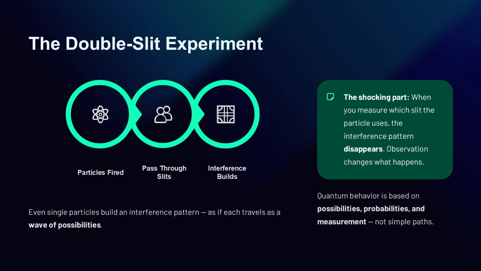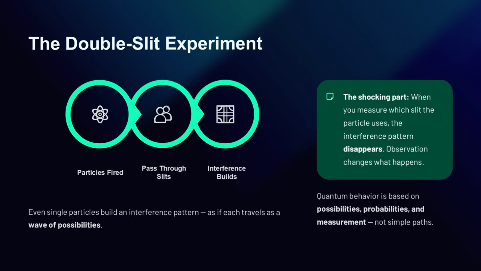When scientists try to measure exactly which slit the particle goes through, the interference pattern changes or disappears. This tells you that the act of observation is not a passive event. It changes what happens. The double-slit experiment shows you that quantum behavior is based on possibilities, probabilities, and measurement, not simple everyday paths.